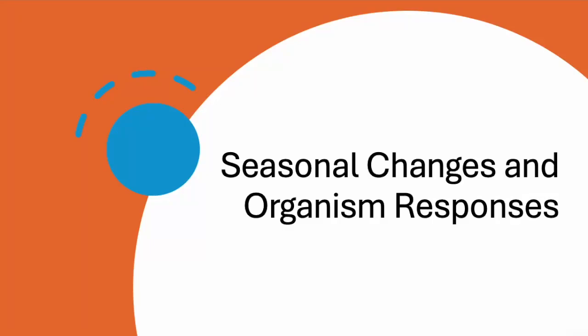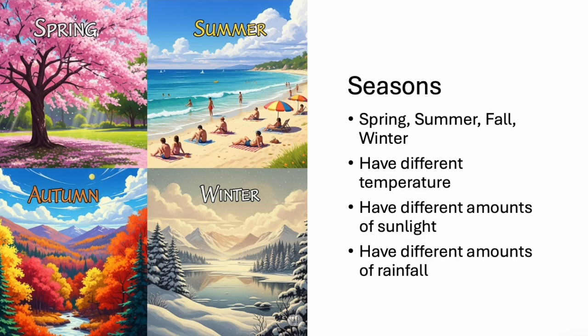Hello. Today we're going to talk about seasons. Many places on Earth have 4 seasons: spring, summer, fall, and winter. These seasons happen because of how the Earth moves around the sun.